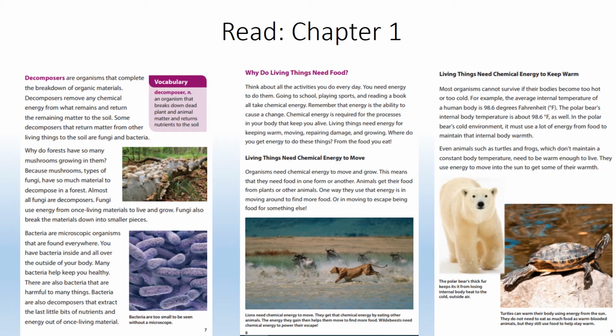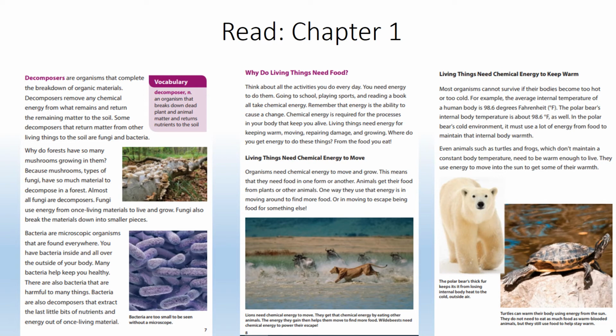Not only do living things need energy to move, but they also need chemical energy to keep warm. Most organisms cannot survive if their bodies become too hot or too cold. For example, the average internal temperature of a human body is 98.6 degrees Fahrenheit. The polar bear's internal body temperature is about 98.6 degrees Fahrenheit as well.